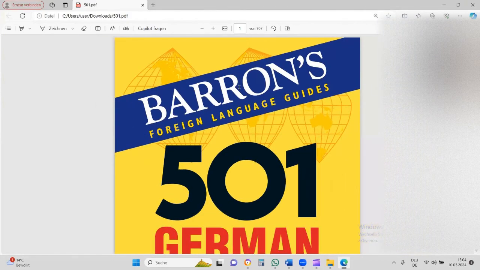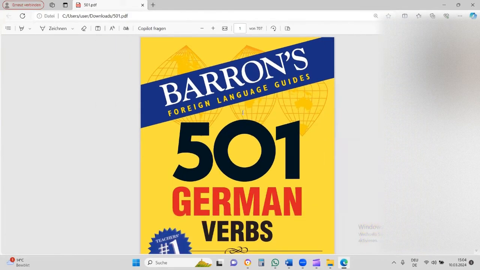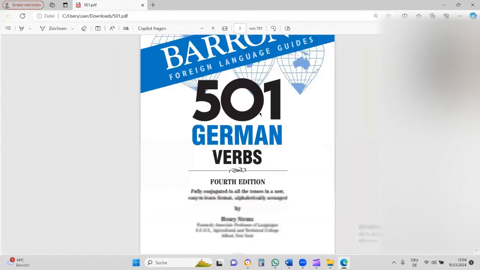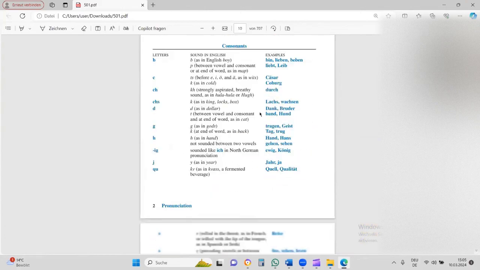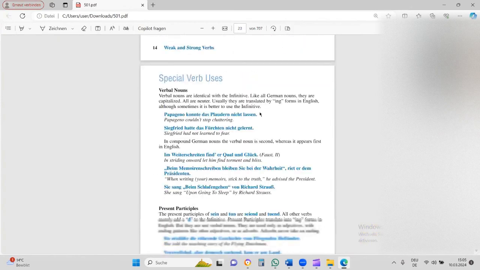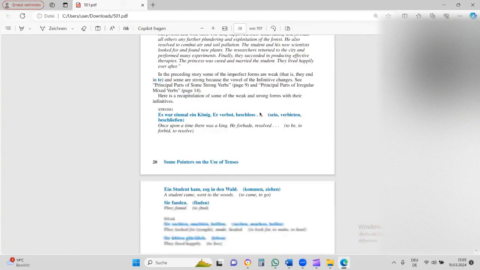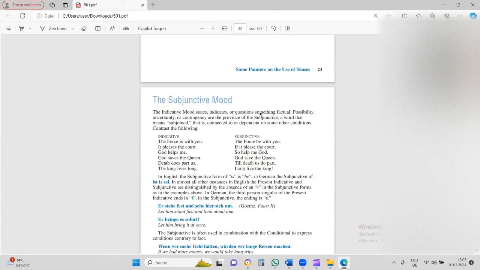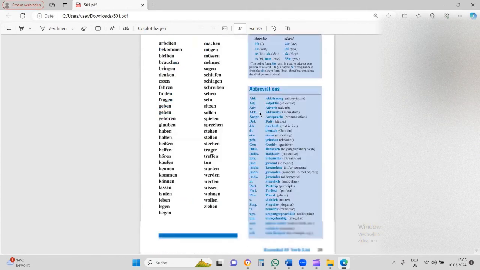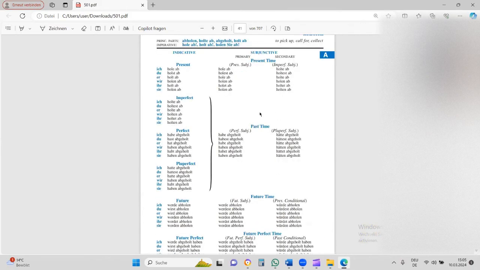It was so helpful. It doesn't really mean that there are only 501 verbs there, but there are a lot of verbs there for you. Each day I went to the page. This is where the book actually begins. Next time, if you're in class, kindly put off your mic to avoid disturbance. So I went to this page, page 33. That's where my journey of learning German verbs began.